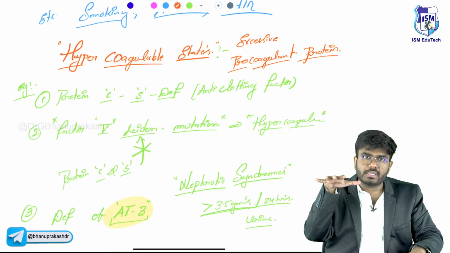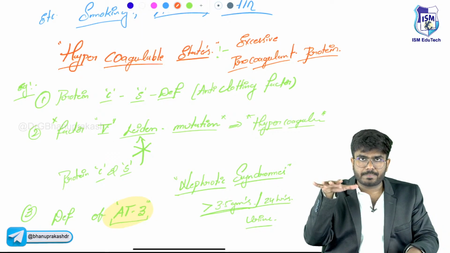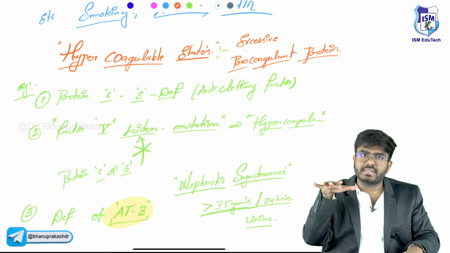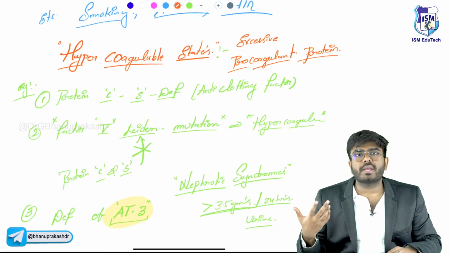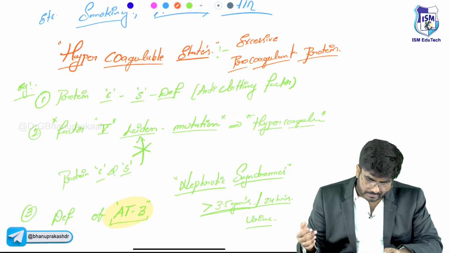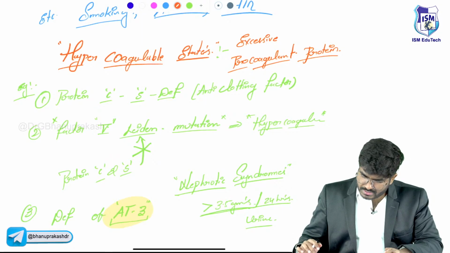Rather, the anti-clotting factors are going down: antithrombin 3 levels are less, protein C and S are deficient, and in factor 5 Leiden mutation you cannot break down factor number 5.